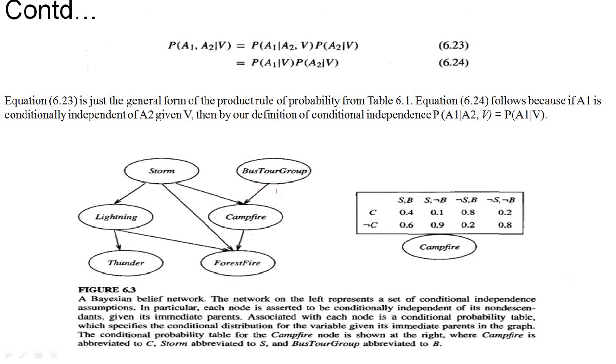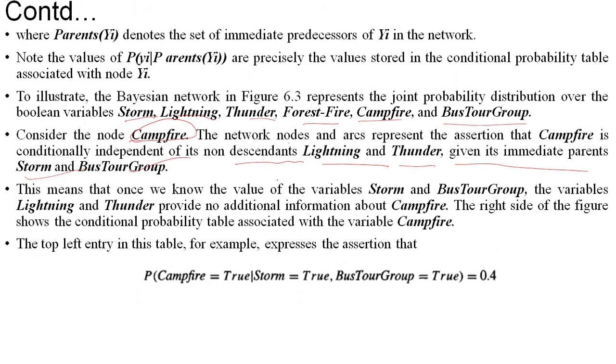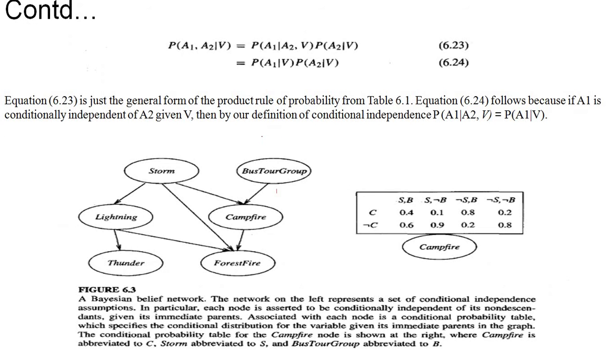From the example only we can tell whether a variable is dependent or independent of particular values. This means that once we know the value of storm and Buster group, the variables like lightning and thunder provide no additional information about the campfire. Once we know storm and Buster group, we can easily predict the value of campfire.